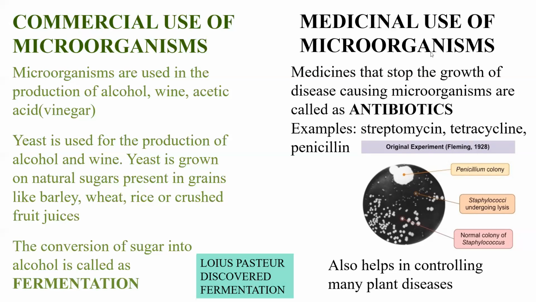So these antibiotics, as I told, are produced from bacteria or fungi. Like the penicillin is produced from the fungi called Penicillium. Okay, in this way, the microorganisms are used in the medicine field.